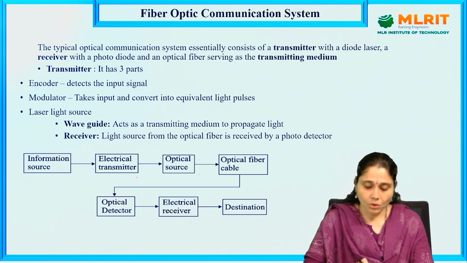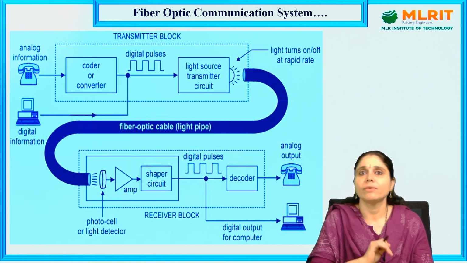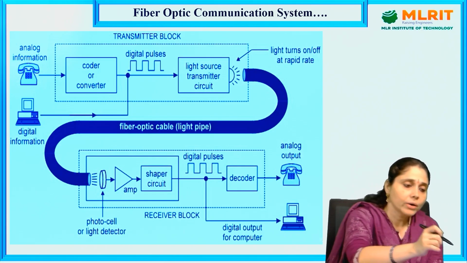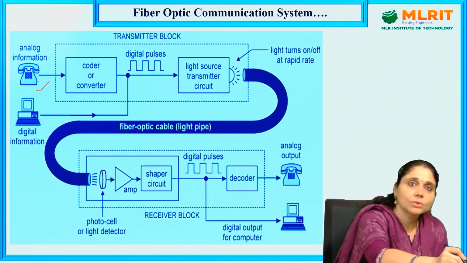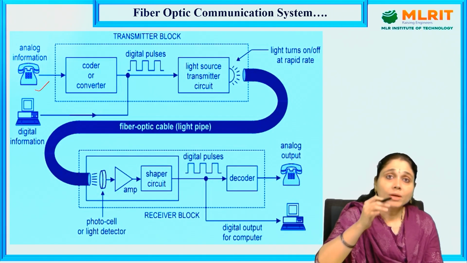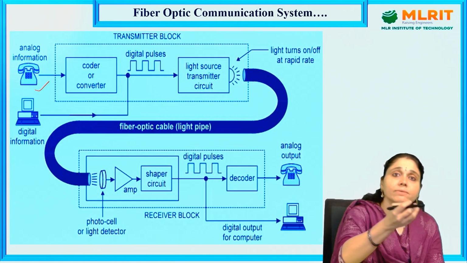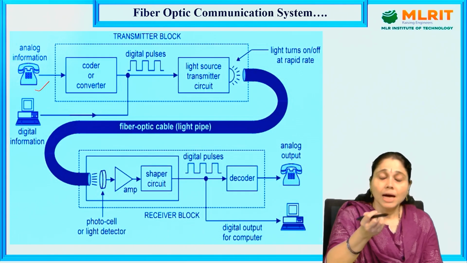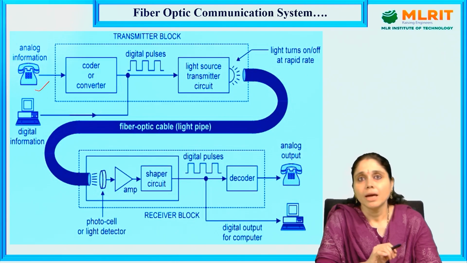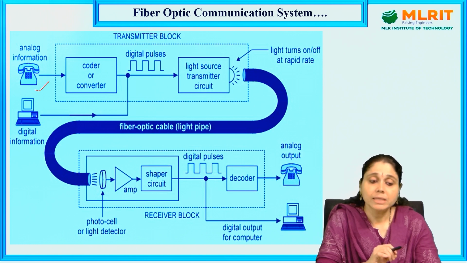Now let us go into detail with the optical fiber communication system. The transmitter block: analog information is given through the phone. If we ring the phone, what happens here? The coder or converter receives the signals and converts them into digital pulses. The sound energy is converted into electrical energy in the form of digital pulses, and the digital pulses are given to the light source transmitter circuit.